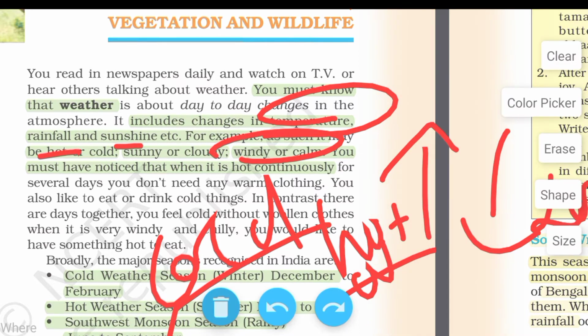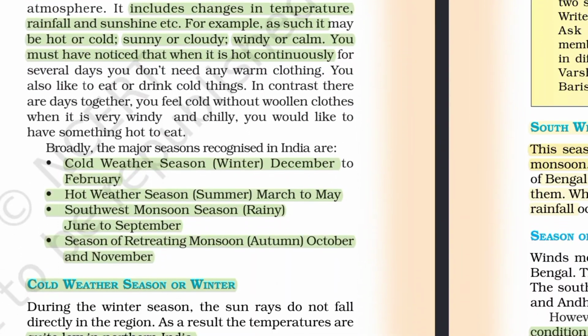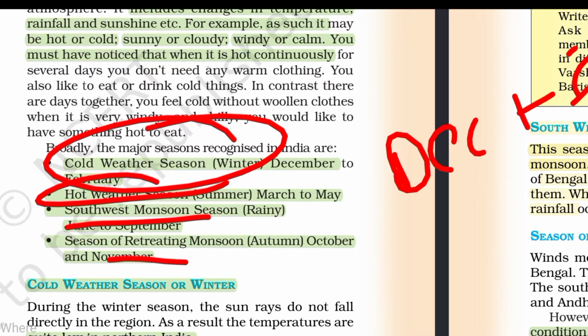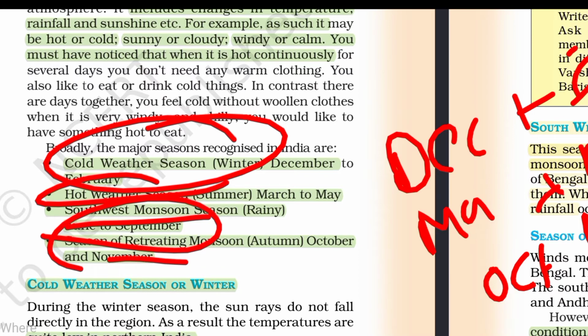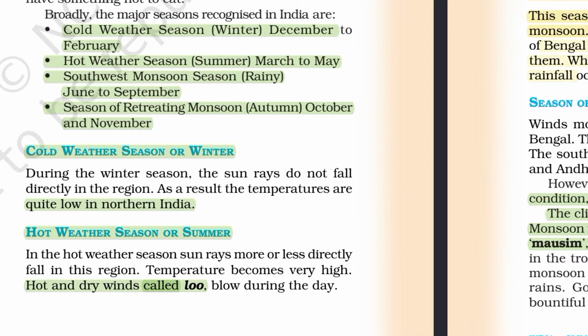Next, in India there are three types of season: the cold weather season, the hot weather season, and the southwest monsoon season. The cold weather season is from December to February. The hot weather season is from March to May. The rainy season starts from October to November, and in the southern part the rainy season is from June to September. You should read and remember this topic about the seasons of India.